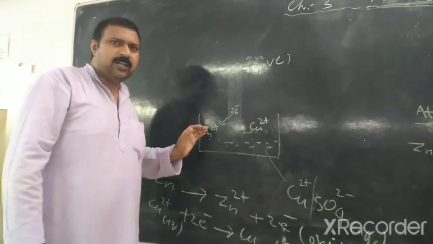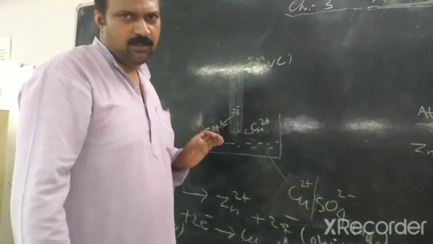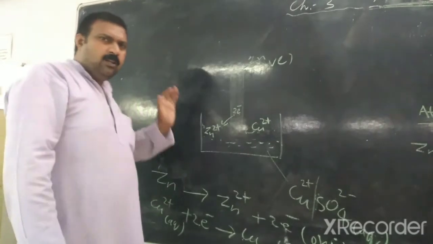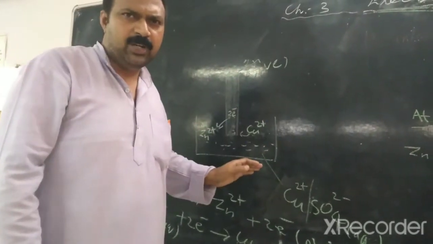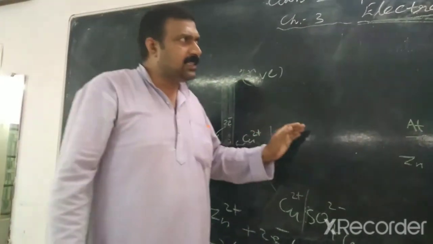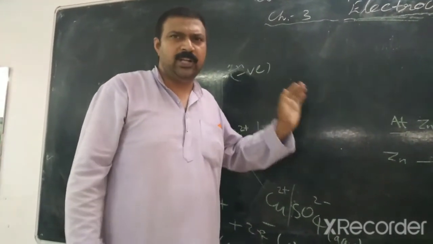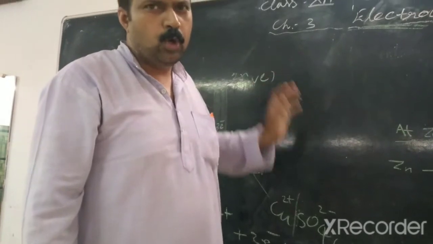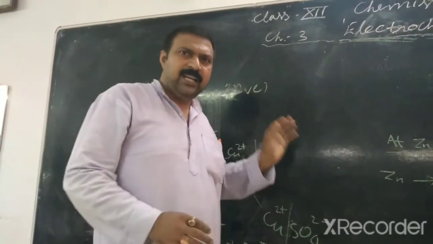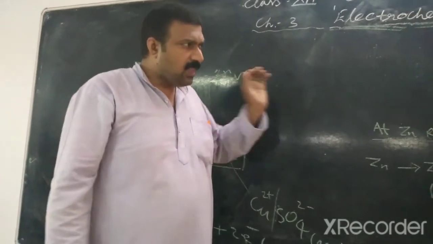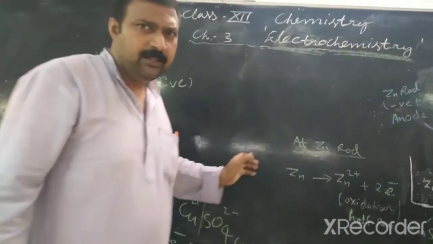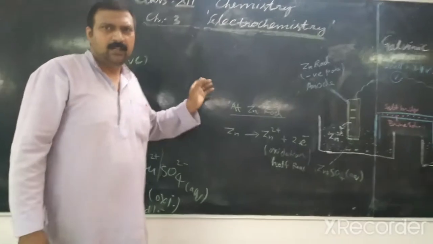So we will take two different half cells. At one half cell oxidation will take place, at the other half cell reduction will take place. So the galvanic cell or voltaic cell includes two half cells which are connected with a salt bridge, and when both half cells are connected we get a potential difference.